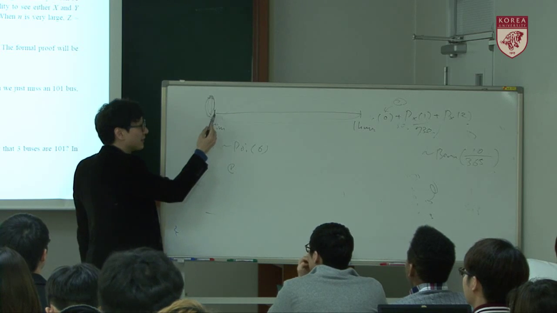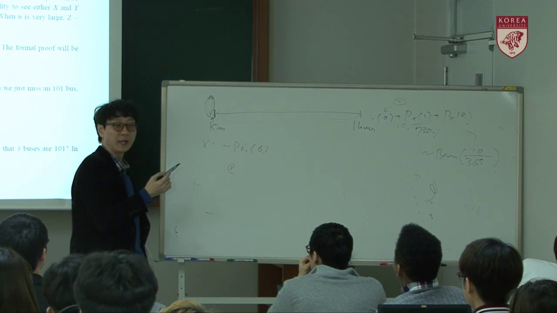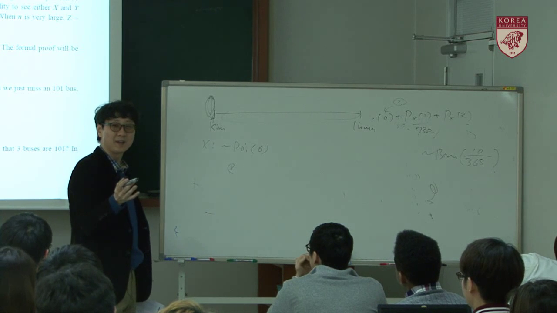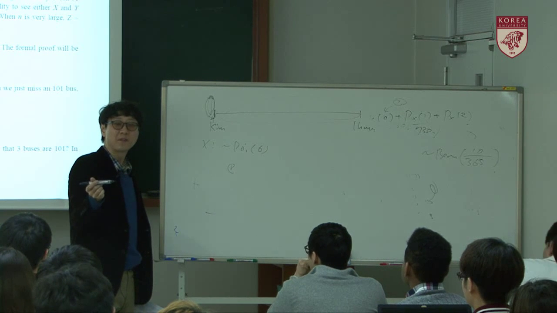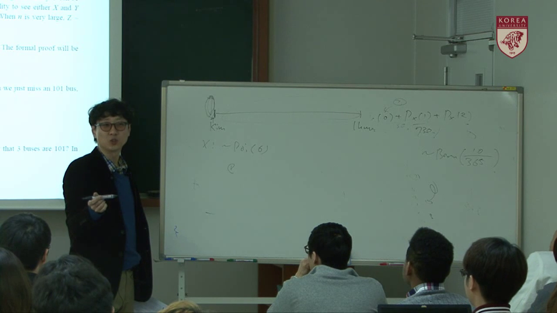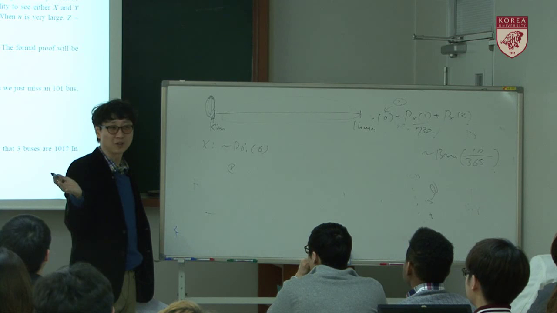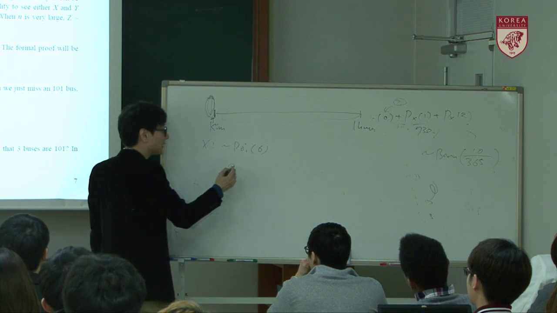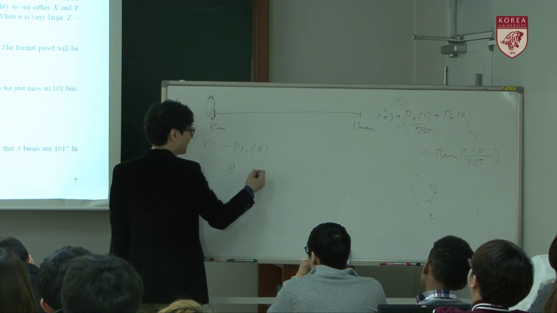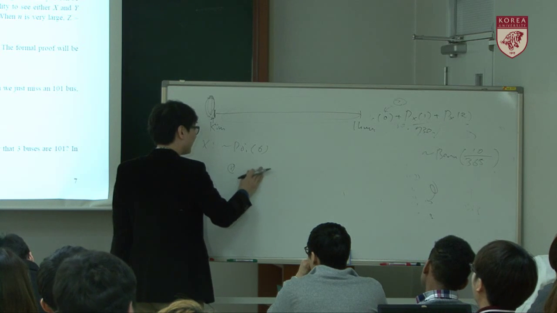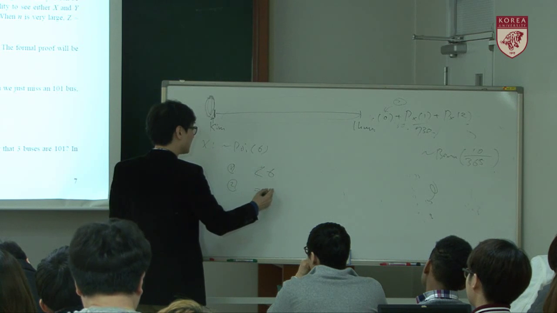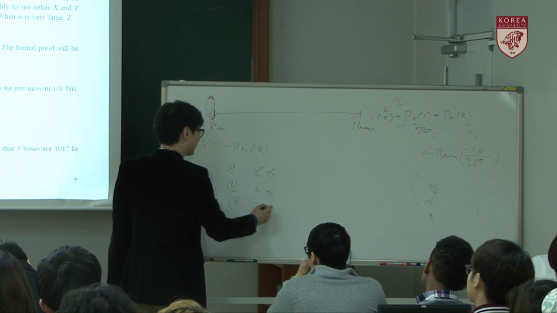Then what's the number of buses you're going to expect during the next hour? Assuming that the number of buses in an hour follows a Poisson random variable with parameter 6, that means you're going to see 6 buses in an hour usually. So the first choice is: the average of X is less than 6. Second, equal to 6. Third, more than 6.